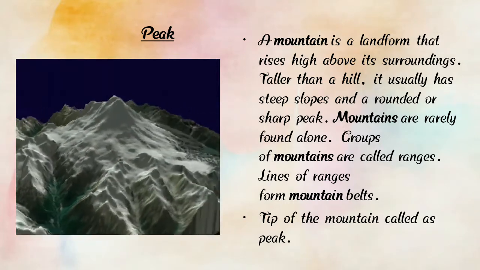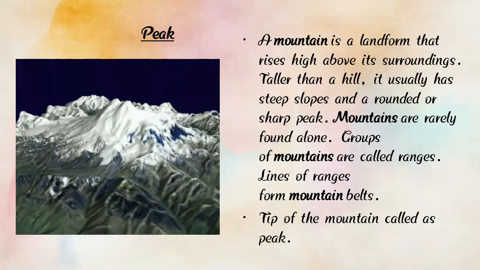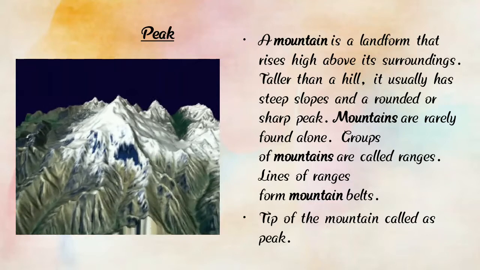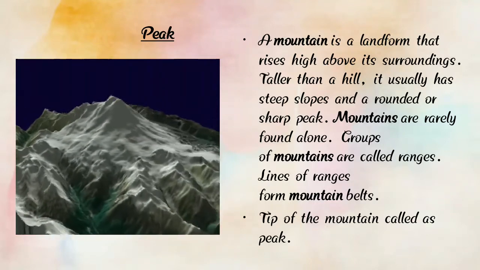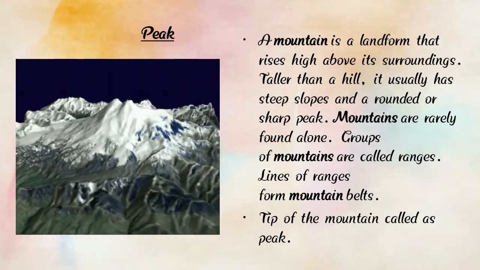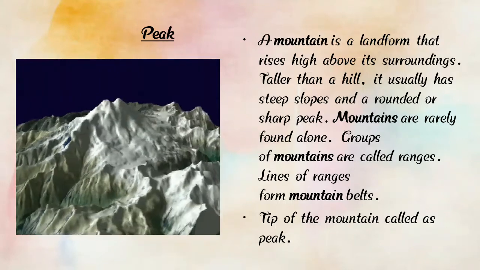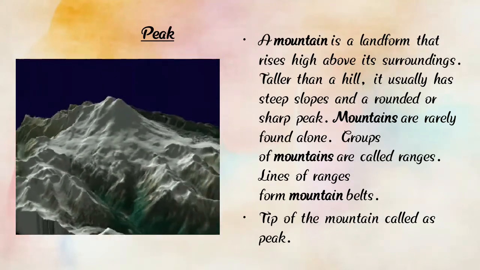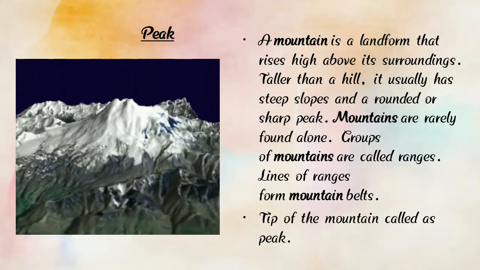A mountain is a landform that rises high above its surroundings. What is a mountain? A mountain rises high above its surroundings and is taller than a hill, and it usually has steep slopes and a rounded or sharp peak.